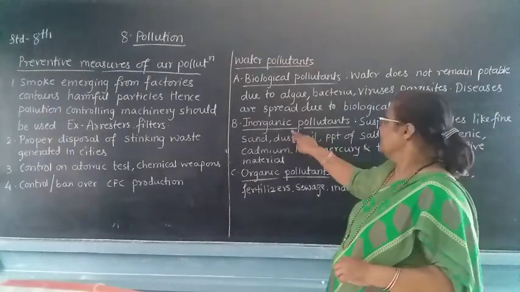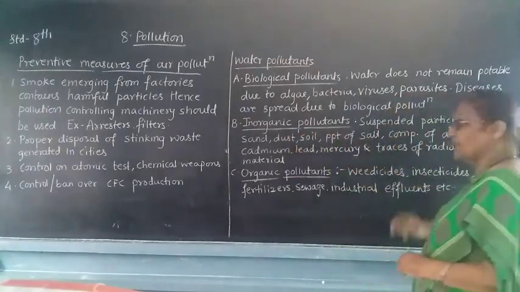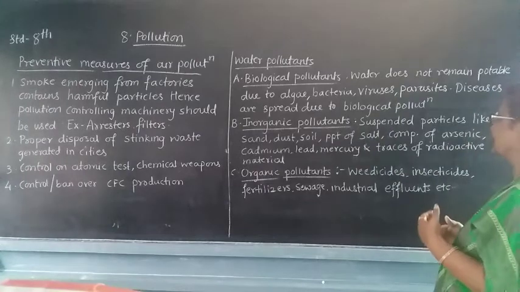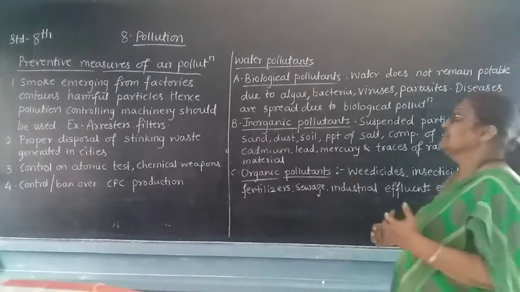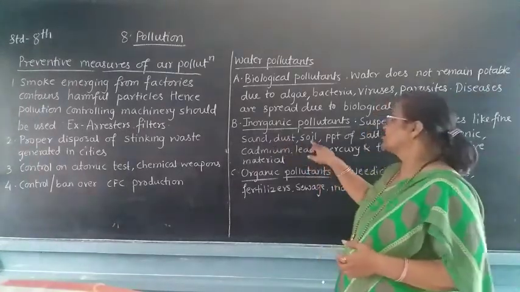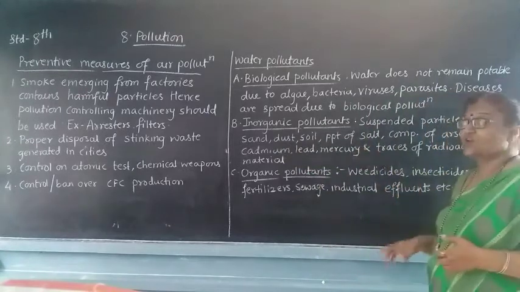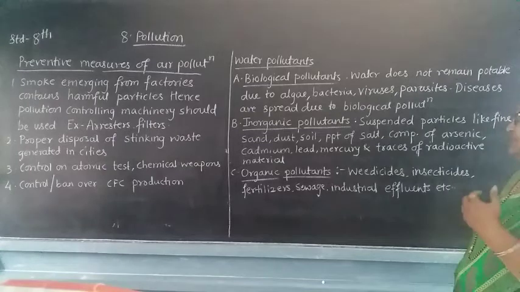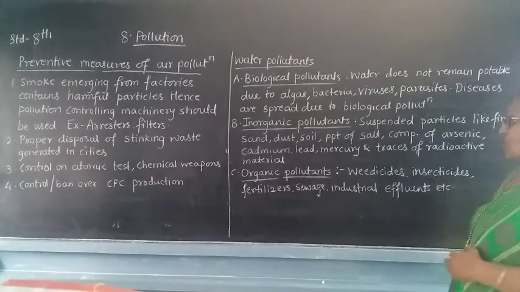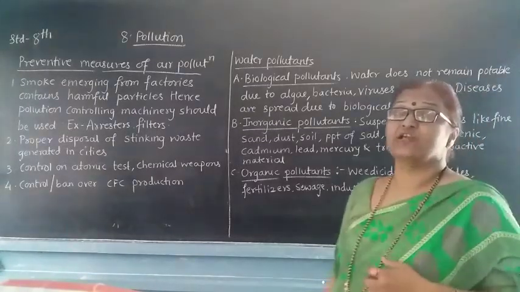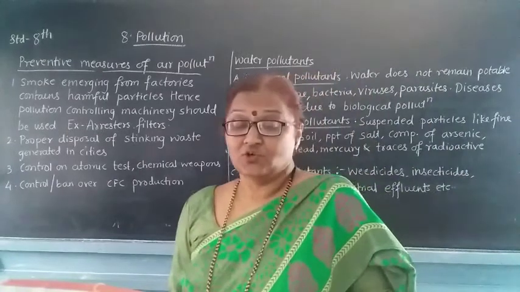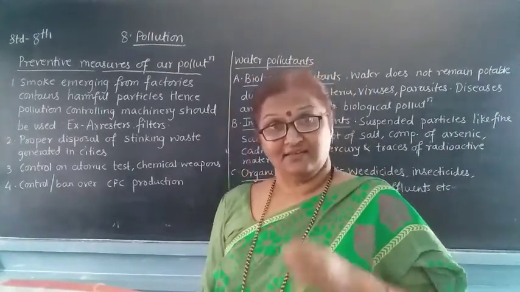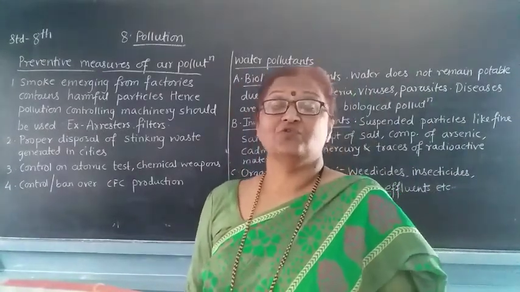Next comes the inorganic pollutants. Suspended particles of sand, dust, soil, precipitate of salt, and compounds of arsenic, cadmium, lead and mercury may be found in the water, which is not useful for drinking.